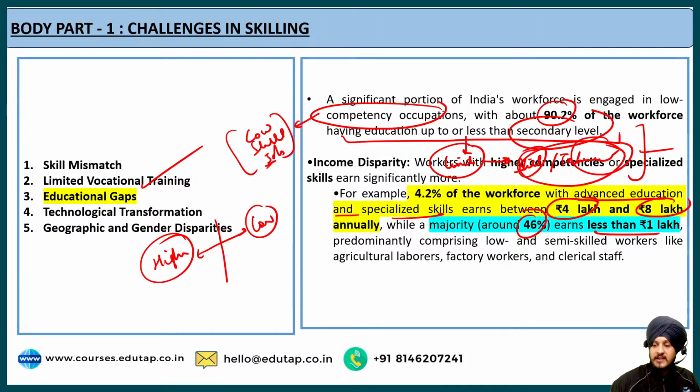And this includes the low and semi-skilled workers, for example agriculture laborers, factory workers, clerical staff, and so on. This represents the economic disparity between people who have high education and skills, as compared to the contrasting group, and I hope it is clear to you.